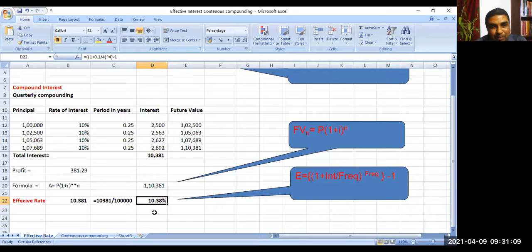Here I have applied the formula. Let us compound it on a daily basis and find out what the effective rate is. Can you calculate?